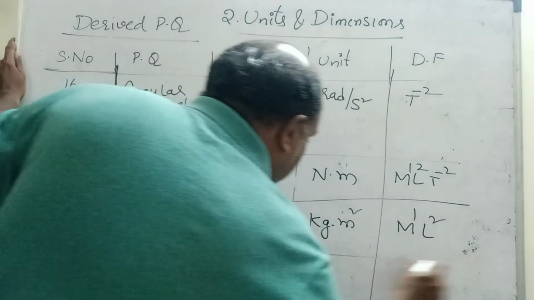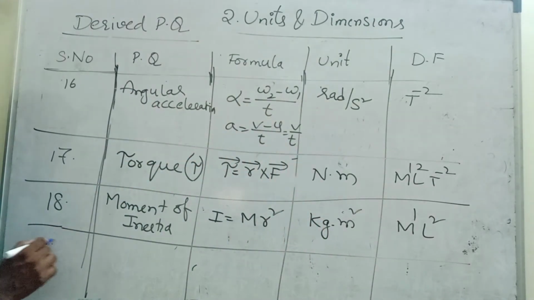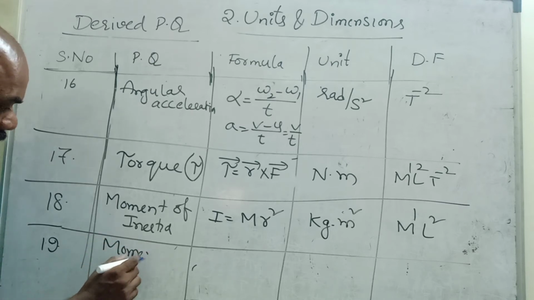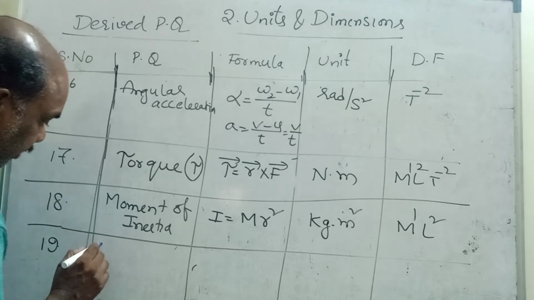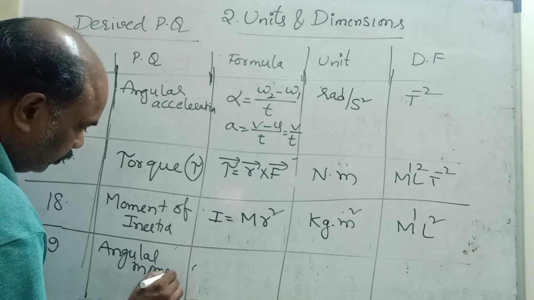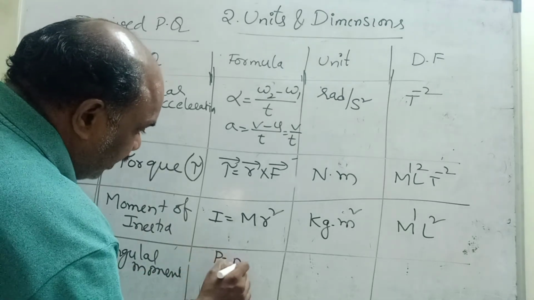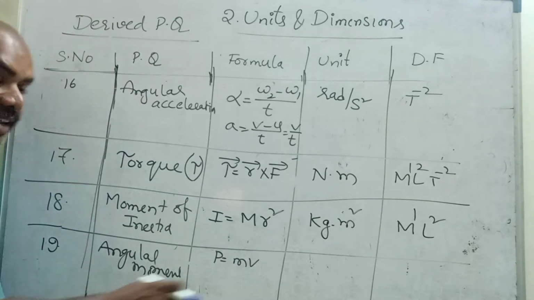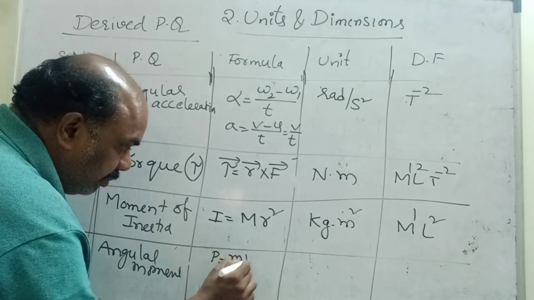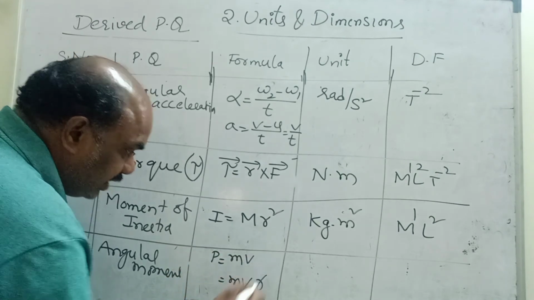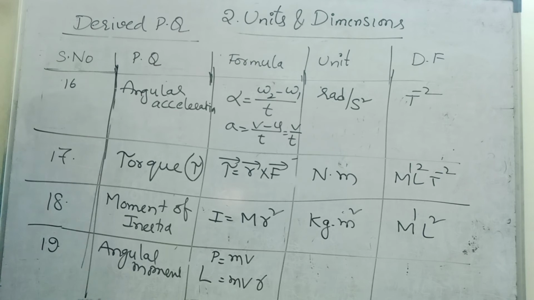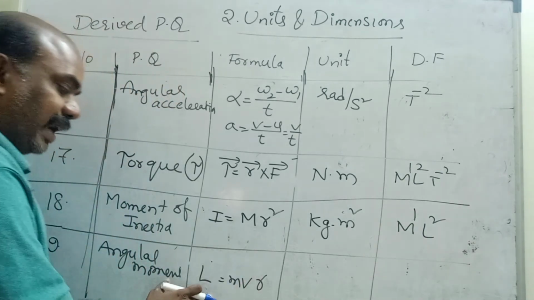Next, angular momentum. First we will see momentum. Momentum we already saw, no? Once again I will compare it. See children, momentum is equal to mass into velocity. It is in a linear path. Suppose a particle is moving in a circular path, then p is equal to mv, and radius is also present there, so you have to multiply with r. This is angular momentum L. L is equal to mvr. So momentum is mv, angular momentum is mvr.